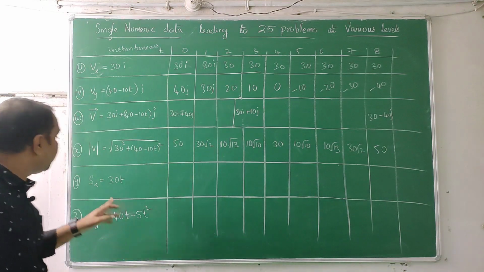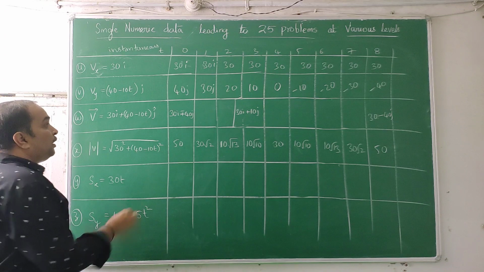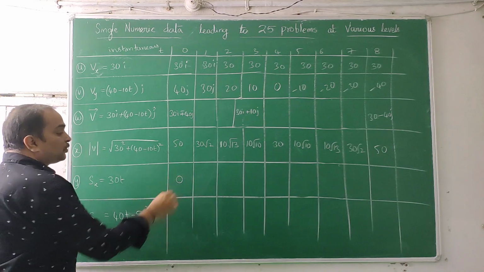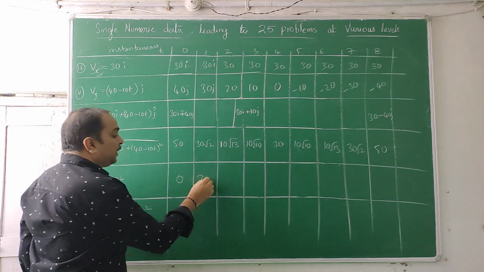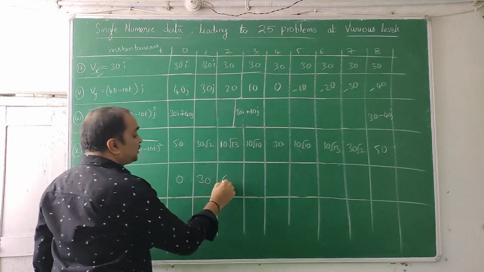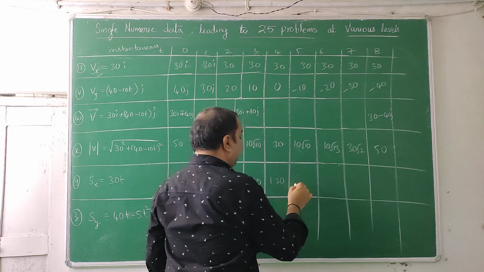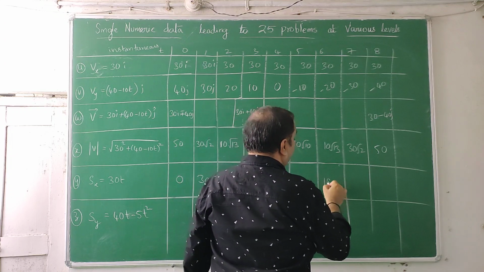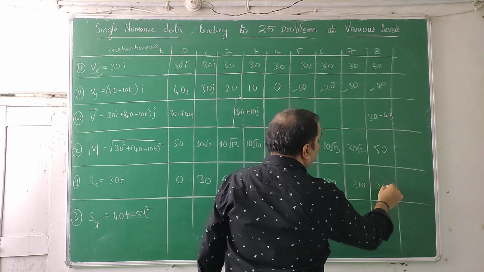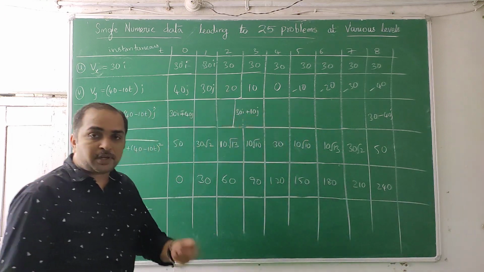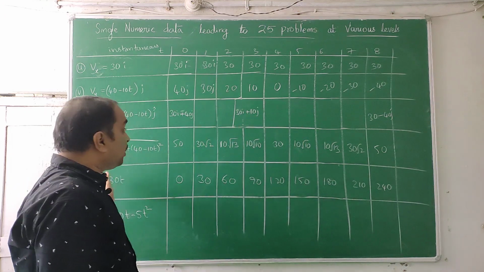Next, coming to this, Sx is 30t. By putting 0, it becomes 0. So starting point 0, then 30, 2 into 30 is 60, 90, 120, 150, 180, 210, 240. You might have just remembered that we have found out the range, the maximum horizontal distance.